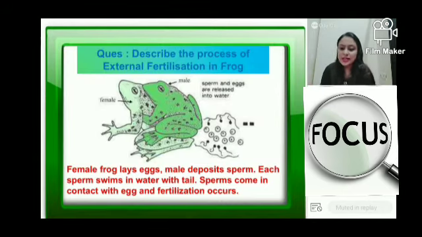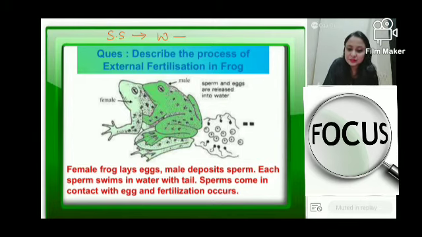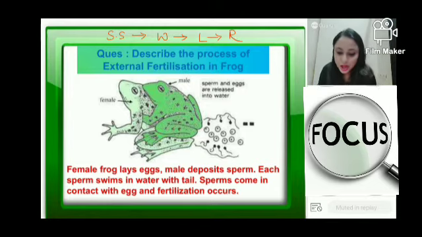Now, if you see this question, again, there is a subjective question. All you have to do is screenshot, write, learn, and revise. That is the cycle. So in this, you can see there's a female frog, there's a male frog, and they are in water. First of all, this female frog will lay the eggs.